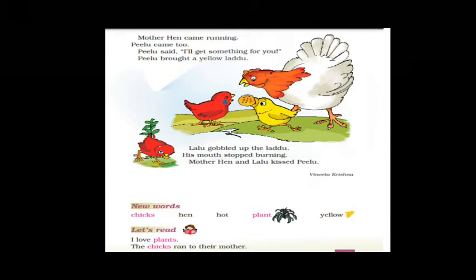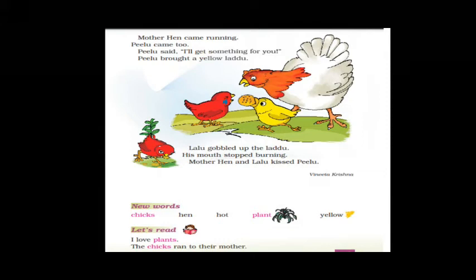It was very hot. Lalu's mouth started burning. Burning means some sort of bitterness caused in your mouth by eating something spicy. He screamed. What is the meaning of scream, children? Cried loudly. Mother hen came running. Pilu came too. By listening to his sound, because he was screaming loudly, mother came running. And even Pilu also came. Pilu said, I will get something for you. So Pilu said, don't worry, don't scream. I will get something for you.